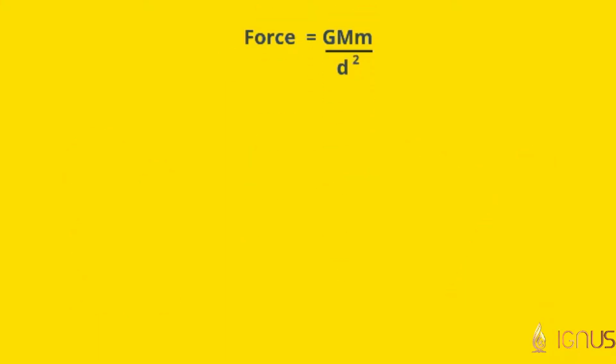Let us derive the value of small g. Now, we know that gravitational force F is given by G M m by d square. By Newton's second law, we know that F is equal to ma, where we can substitute acceleration by acceleration due to gravity.